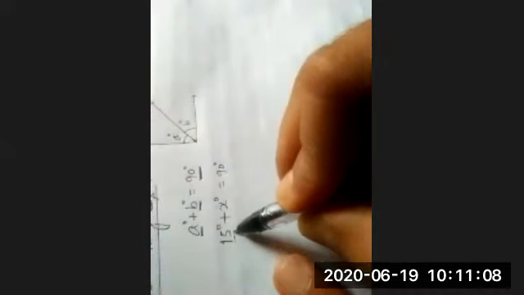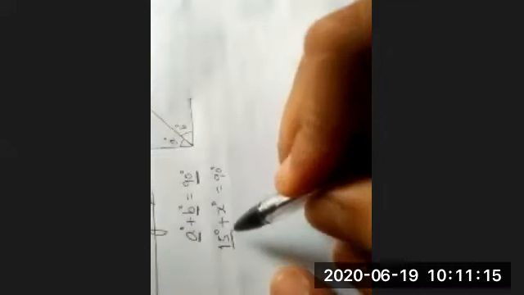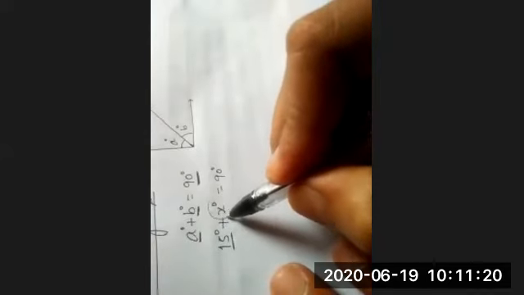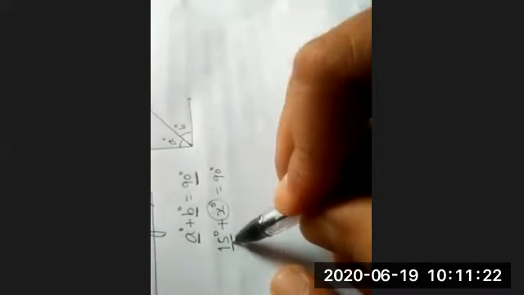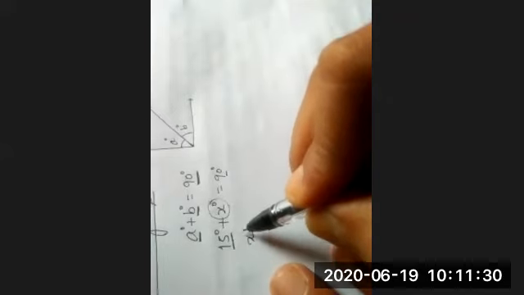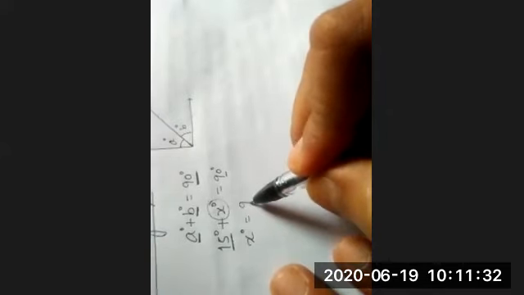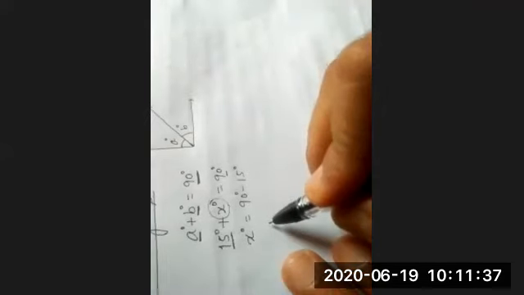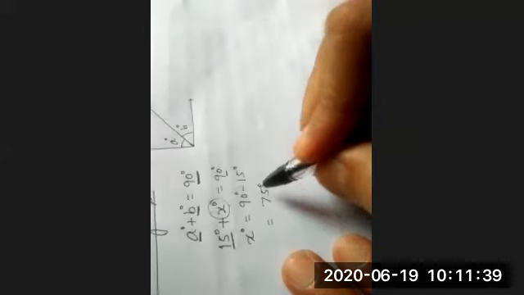Yes, sir. When we ask what is the measure of complementary angle of 15 degree, how can we say that? There will be a complementary angle here that will be added to 15 degree, then we get 90 degree. So what will be the value of x? 90 degree minus 15 degree. So it will give us 75 degree.